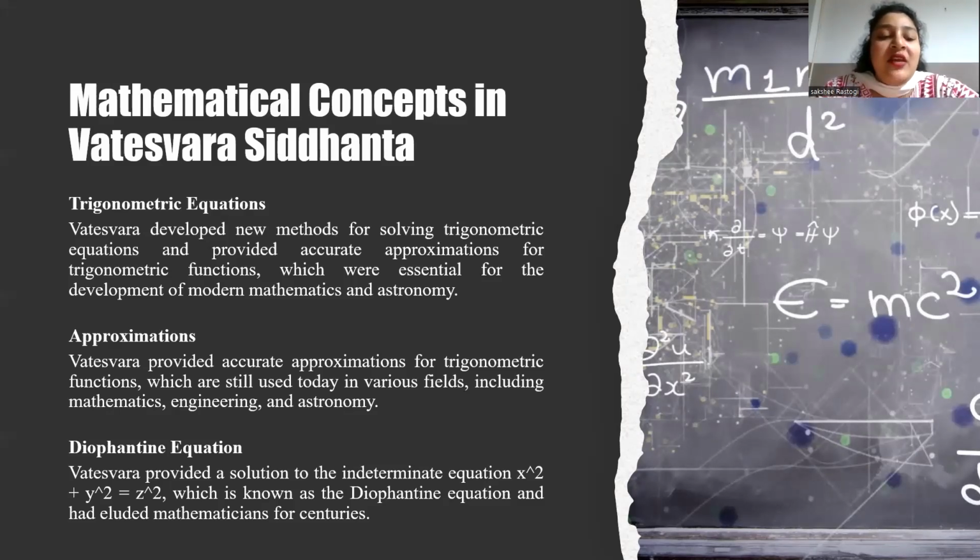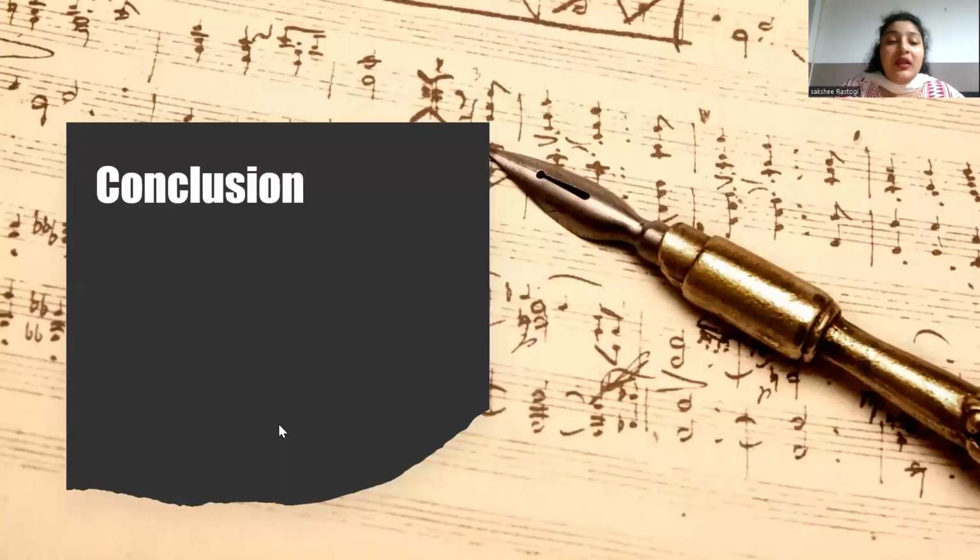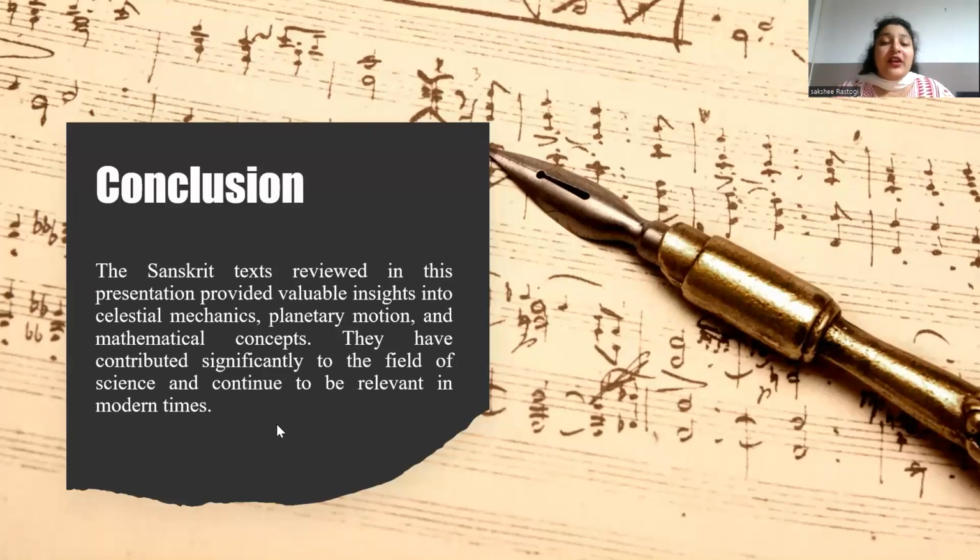See, I already discussed definite equations, so we will go further. And I just want to conclude here. I just want to conclude that the Vateshwar Siddhanta is an ancient Indian astronomical text that demonstrates a sophisticated understanding of mathematics and astronomy. The text employs various mathematical concepts, including trigonometry, algebra, and definite equations, to calculate planetary positions, predict celestial events, and develop astronomical tables.